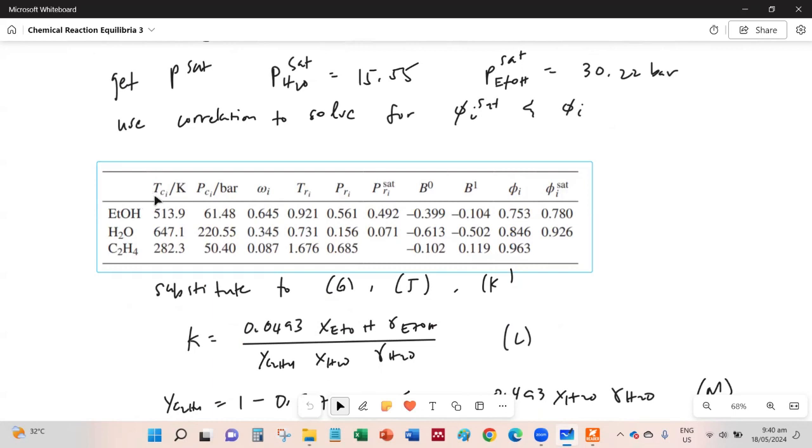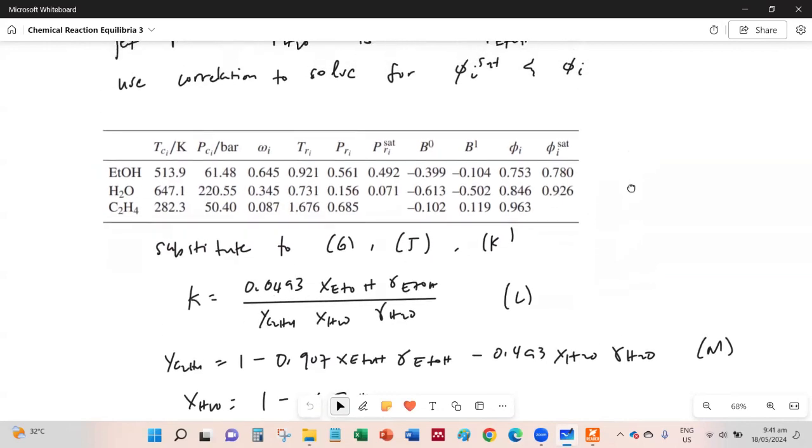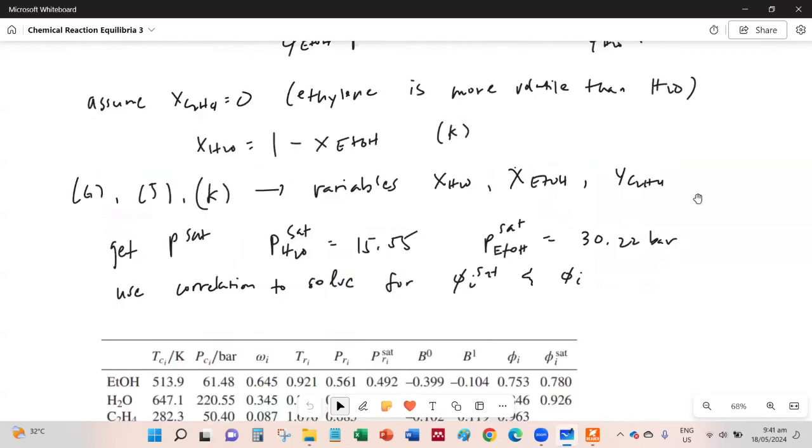Use the appendix to get the critical properties and the acentric factor, calculate the reduced properties, and then use the virial correlation to solve for the fugacity of the pure species and also its fugacity at saturation. And now we have all of it.